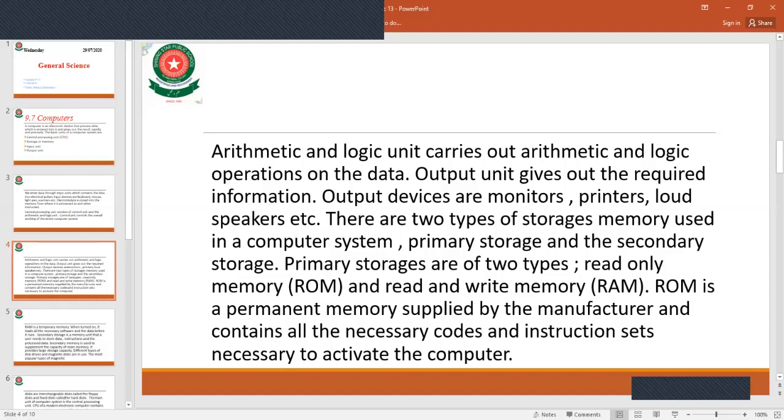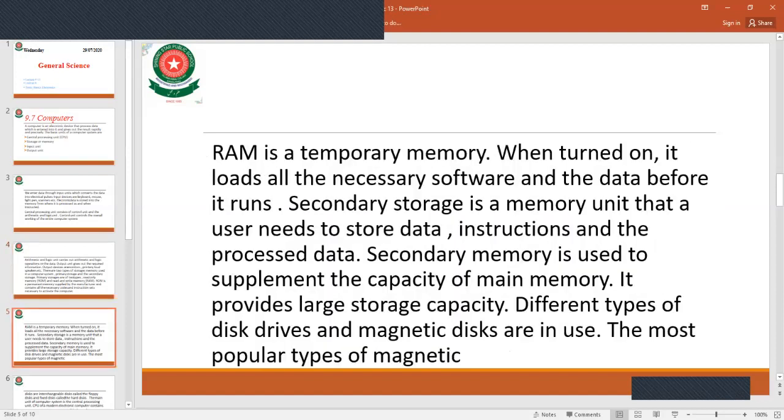ROM is a permanent memory supplied by the manufacturer and contains all the necessary codes and instruction sets necessary for all activities of the computer. ROM is a permanent memory, whereas RAM is a temporary memory. When turned on, it loads all the necessary software and the data before it runs.